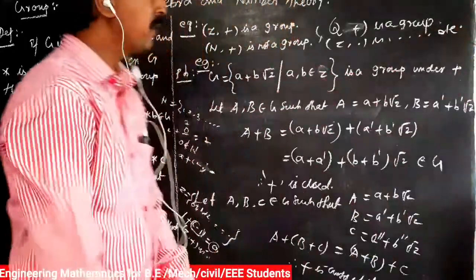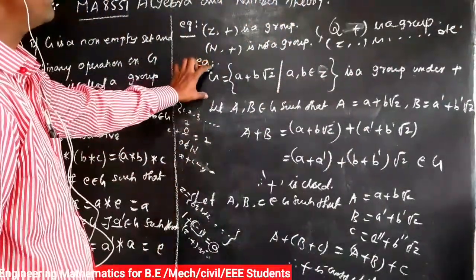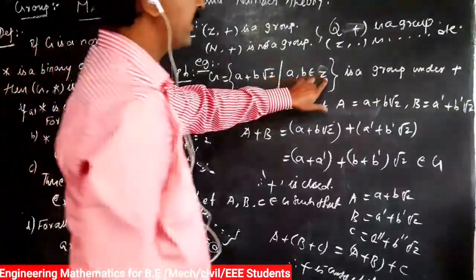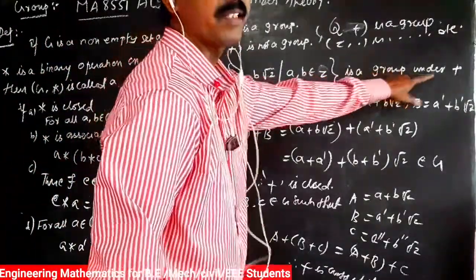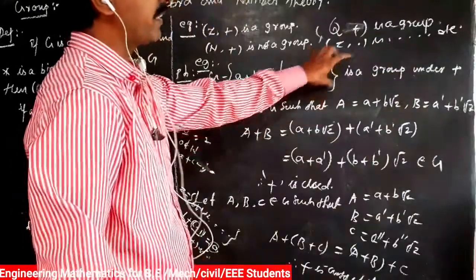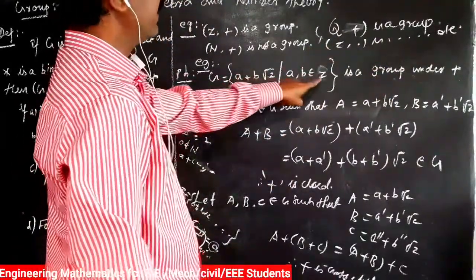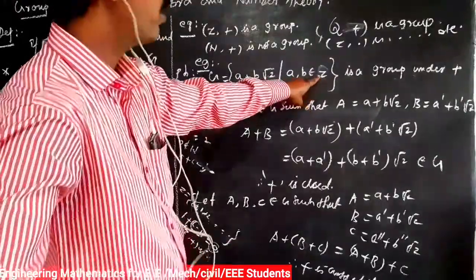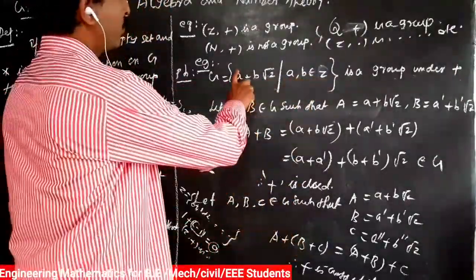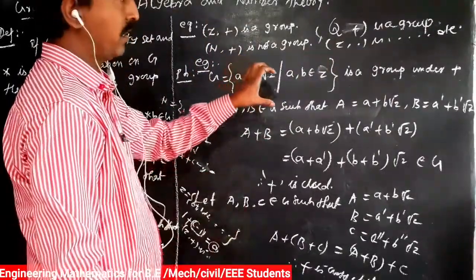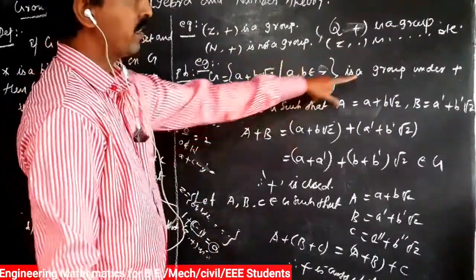etc. For example, G is equal to A plus B root 2 such that A comma B belongs to Z is a group under plus. Here in this problem the operator is plus. Here what about this A and B? This A and B are in Z, the set of integers. So we satisfy the four properties. First is star is closed. Here the operator is plus.